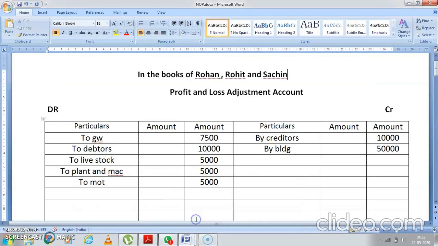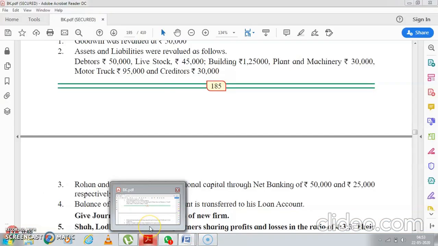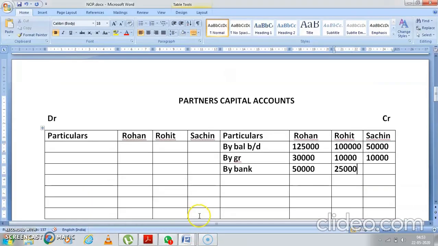So you'll write here in the partners' capital, by bank account. Yes, Rohan is bringing 50,000 and Rohit is bringing 25,000. Okay, and then we have not made a bank account. I'll tell you what to do later on.